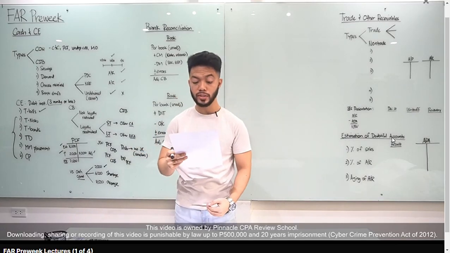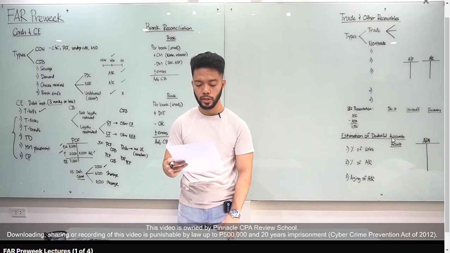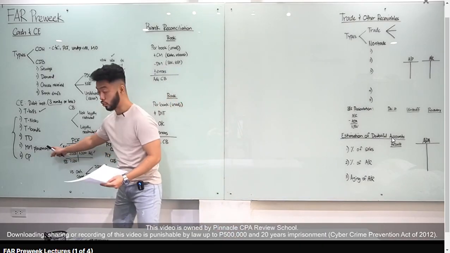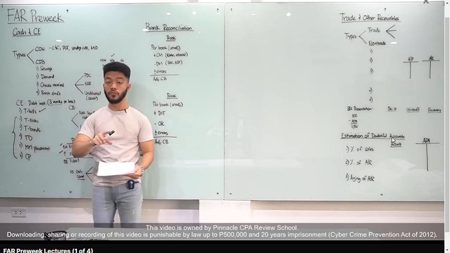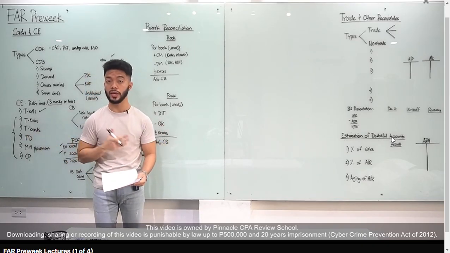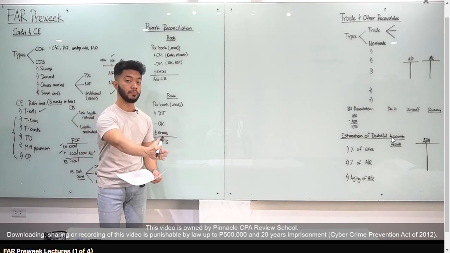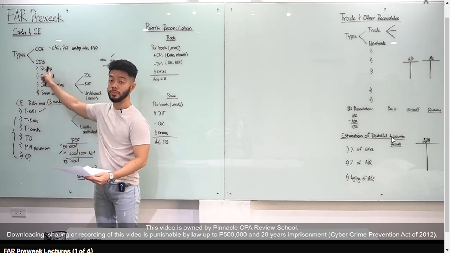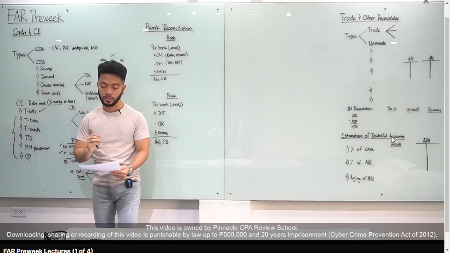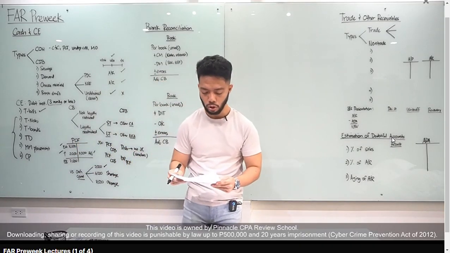Number 2, which of the following is not considered as part of cash and cash equivalents? Money market placement, yes. Well, assuming acquired sa 3 months or less. Commercial paper, yes. Treasury bill, yes. Bank overdraft. Pag overdraft, ibig sabihin excessive yung withdrawal natin. Meron tayong liability, current liability, dun sa bank. Okay? Pero pag bank draft, cash in bank yan. Overdraft nakalagay. Hindi yan cash. Okay? Current liability yan. Letter D for number 2.